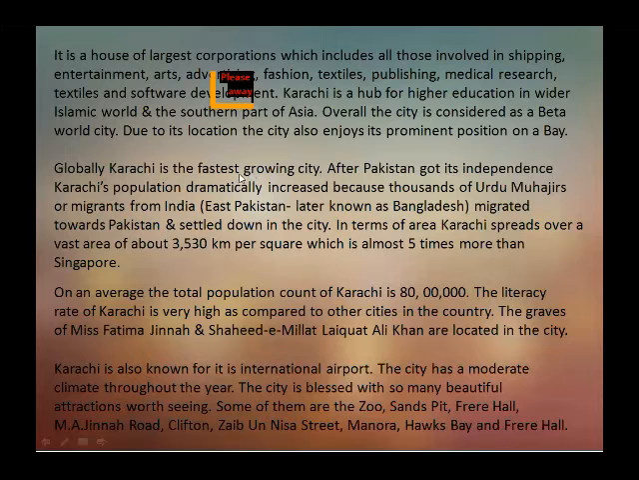Globally, Karachi is the fastest growing city. After Pakistan got its independence, Karachi's population dramatically increased because thousands of Urdu Mahajirs, or migrants from India and East Pakistan, later known as Bangladesh, migrated towards Pakistan and settled down in the city. In terms of area, Karachi spreads over a vast area of about 3,530 square kilometers, which is almost 5 times more than Singapore.